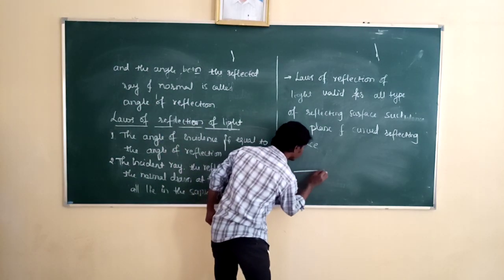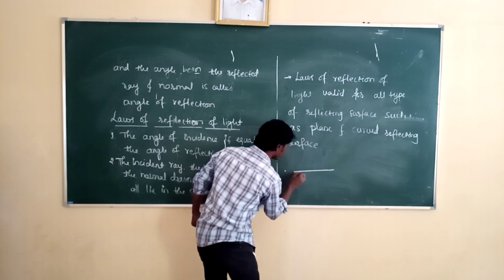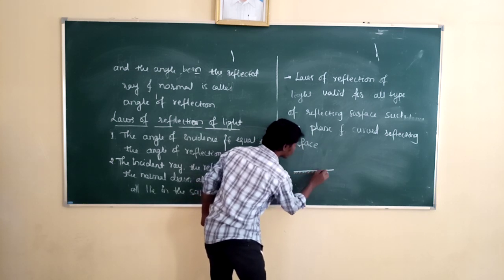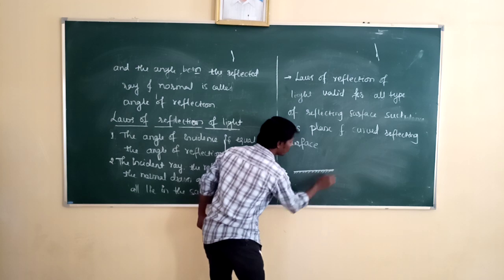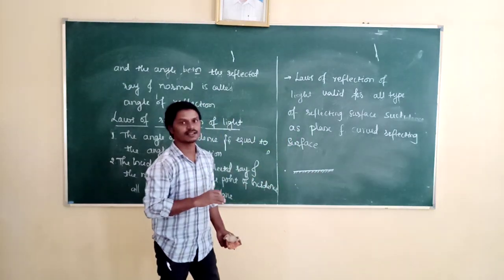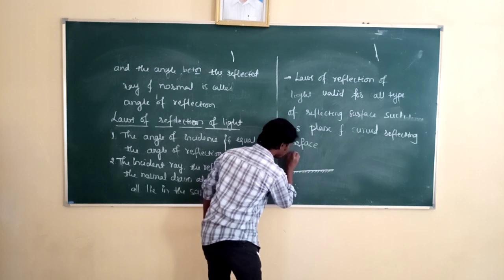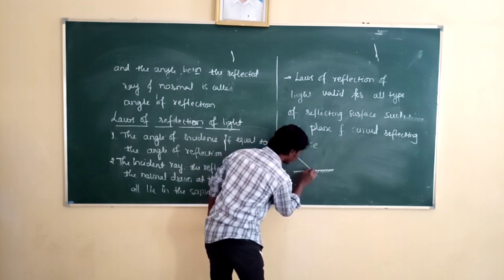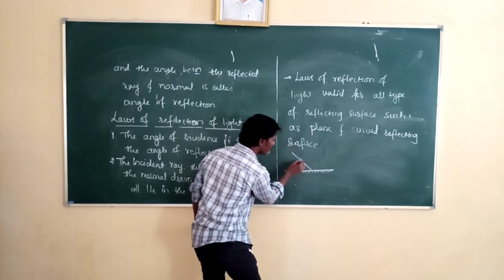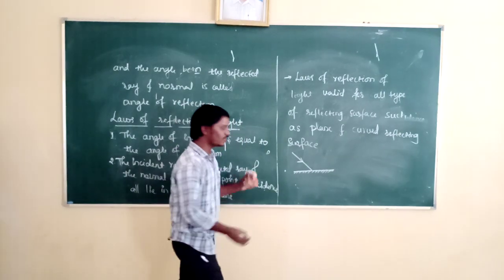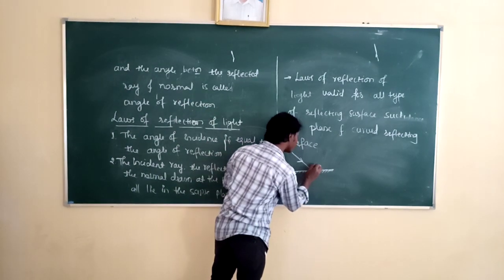It is a plane mirror. Why it is called plane mirror here? It is a mirror whose reflecting surface is planar. Planar means it is flat. Then, as the light is incident on the plane mirror, how is the light incident here? The light is incident obliquely. At the point of incidence, the light turns back into the same medium.